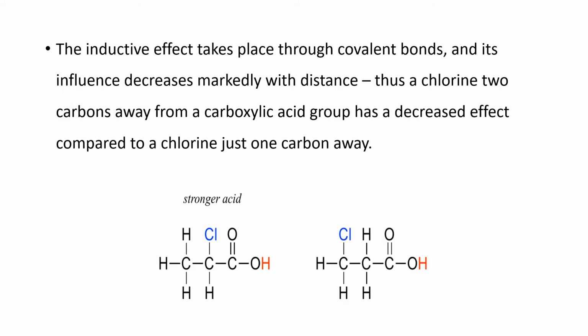3-chloropropanoic acid is a weaker acid than 2-chloropropanoic acid. Why? The inductive effect takes place through covalent bonds and its influence decreases markedly with distance. Thus, a chlorine 2 carbons away from a carboxylic acid group has a decreased effect compared to a chlorine just 1 carbon away.